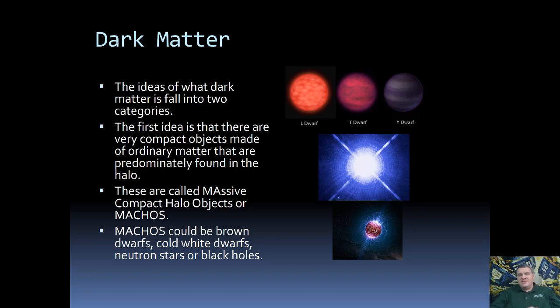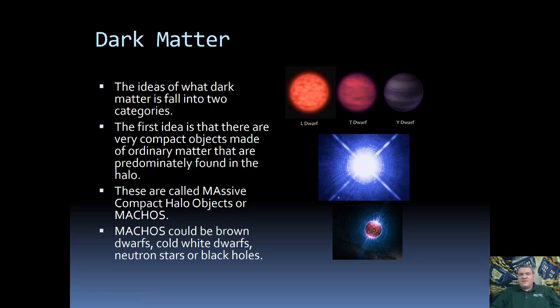And these will need to be predominantly out in the halo of our galaxy to give us the correct rotation curve that we see. So these objects are called massive, compact halo objects, or MACHOs. So one possibility for dark matter is that it's made up of MACHOs. Some examples of what MACHOs could be: there are brown dwarfs.